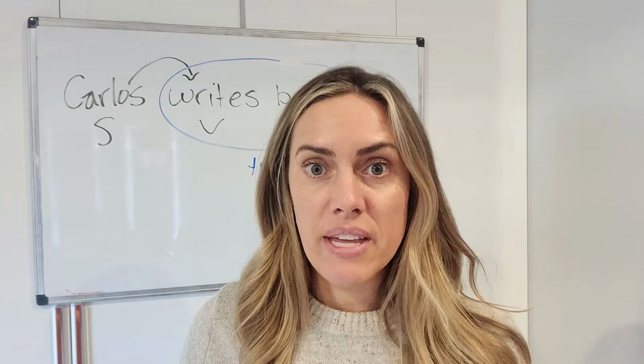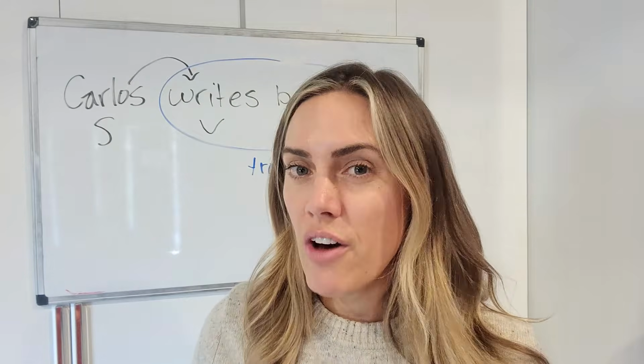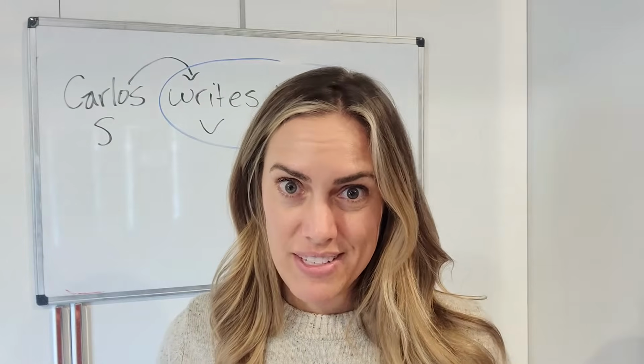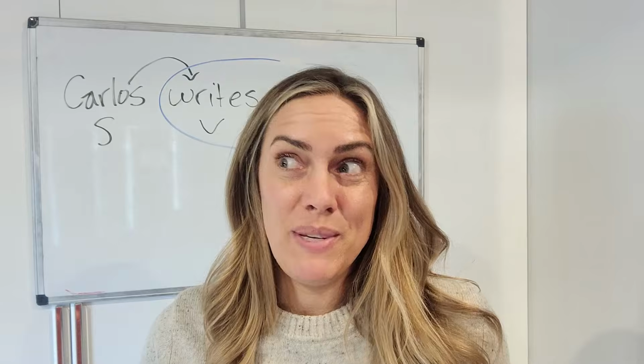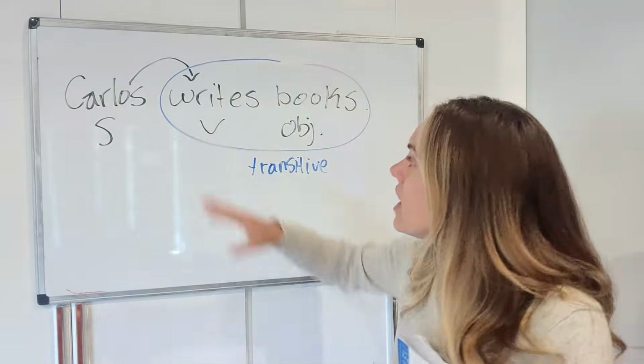An earthquake happened. No object. Okay? So some verbs don't have objects after those. You can never make a sentence passive if there's no object, because you need an object to make it passive. Now, let me show you what I mean.